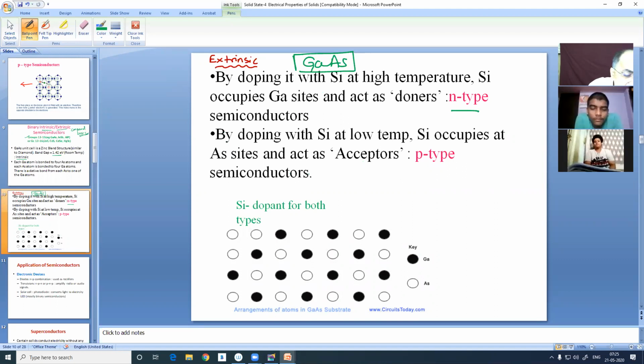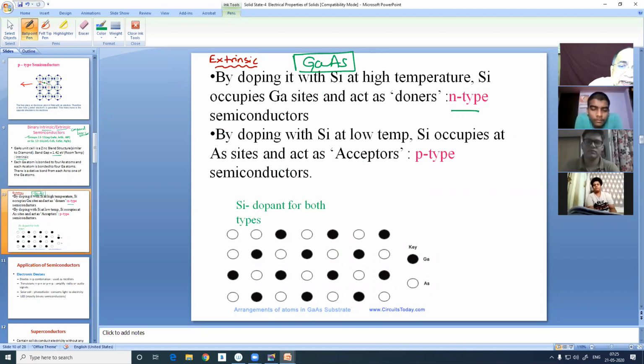But if the temperature is low, then silicon occupies arsenic sites. Arsenic has 5 electrons, and silicon has 4 electrons. So there cannot be a dative bond, and one hole will be automatically created in gallium. That hole will migrate in one direction, and the electron will hop from the other direction, and that will produce p-type.